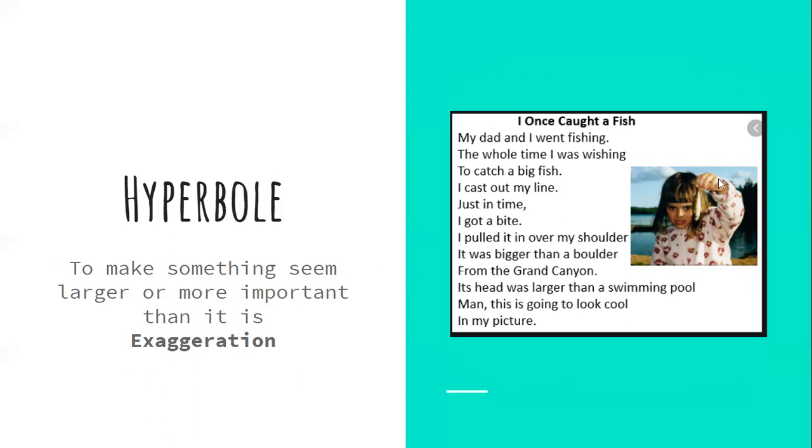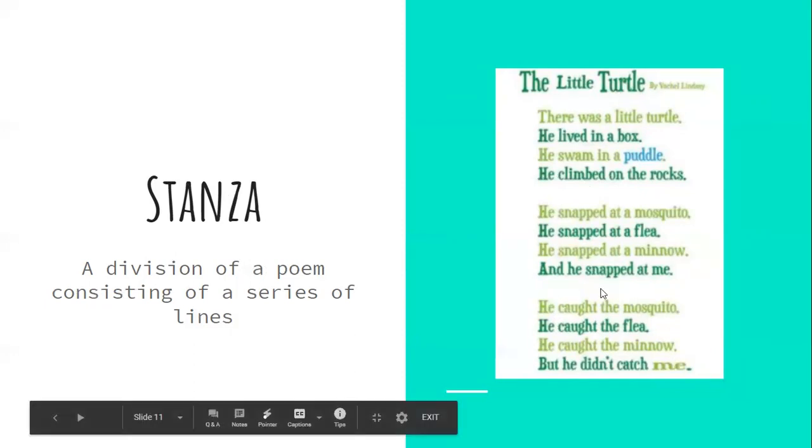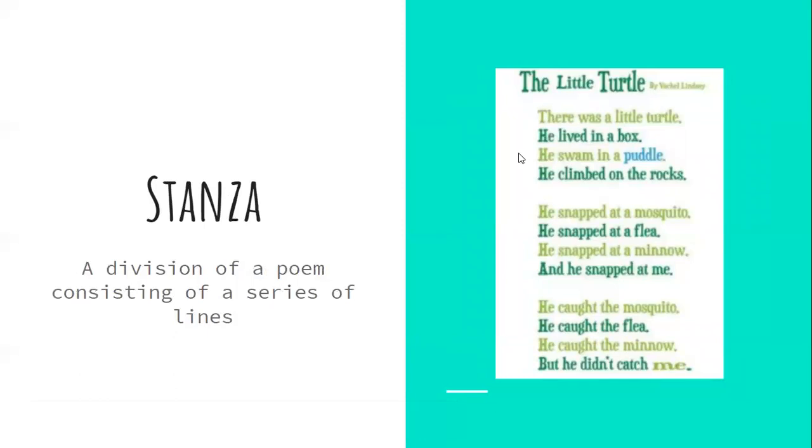And then in the picture, you can see how much she is exaggerating that fish. So that word is hyperbole. We also have stanza. This is our last one. Stanza is talking about how we divide up a poem. So this poem, The Little Turtle, has 1, 2, 3 stanzas, and they're made up of what we call lines. So each stanza in this poem has 1, 2, 3, 4 lines, and then the poem as a whole has 3 stanzas. So the little turtle.